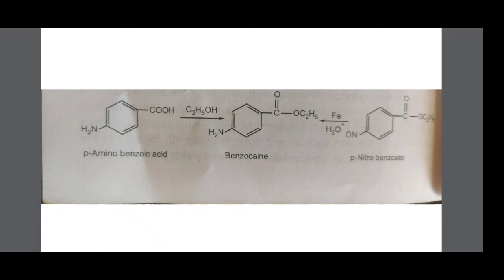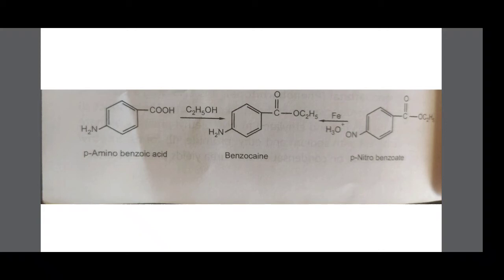Acid plus alcohol forms ester. Therefore, here para-aminobenzoic acid reacts with C2H5OH. The COOH group is converted to COOC2H5, and the NH2 group remains as it is. Only acid plus alcohol forms ester. Therefore, para-aminobenzoic acid reacts with ethanol to form benzocaine, meaning the COOH group is converted to COOC2H5 by releasing a water molecule.